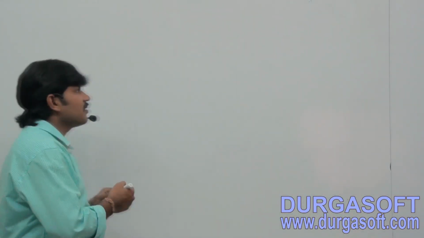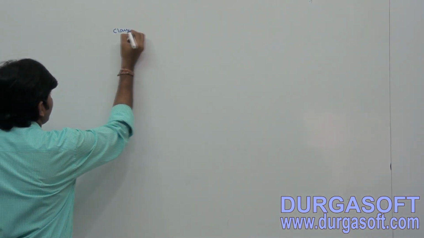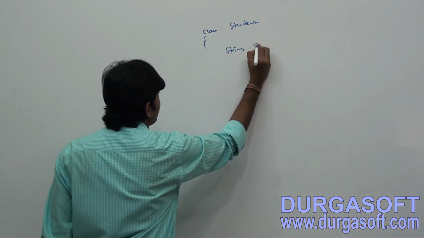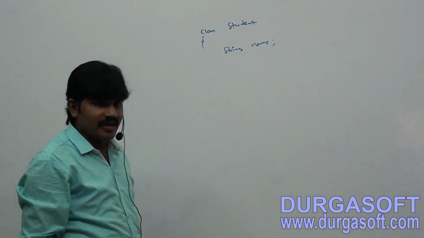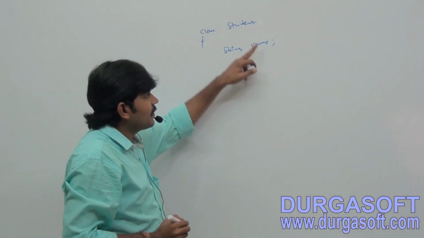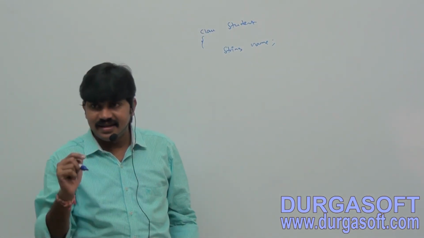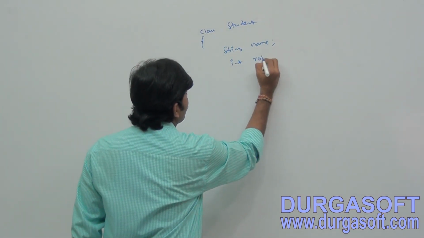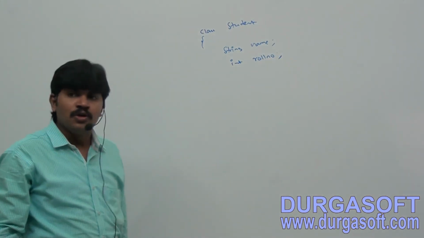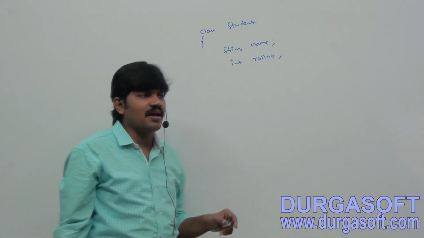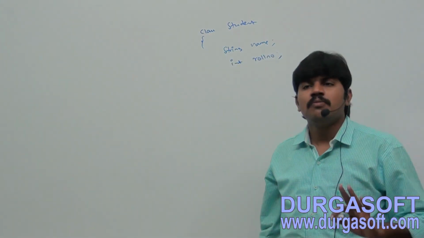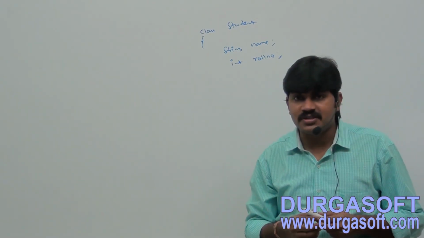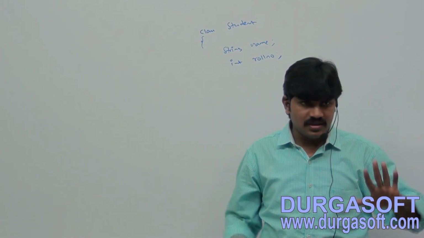Best example, even in our last classes several times we had this type of example: class Student, String name. What is the relation between Student and name? Student has a name. Student has a roll number. Is it an is-a relation or a has-a relation? Has-a relationship, but we don't know. We are actually using the has-a relationship, and the commonly used relationship is nothing but the has-a relationship only. Is it clear for all of you?